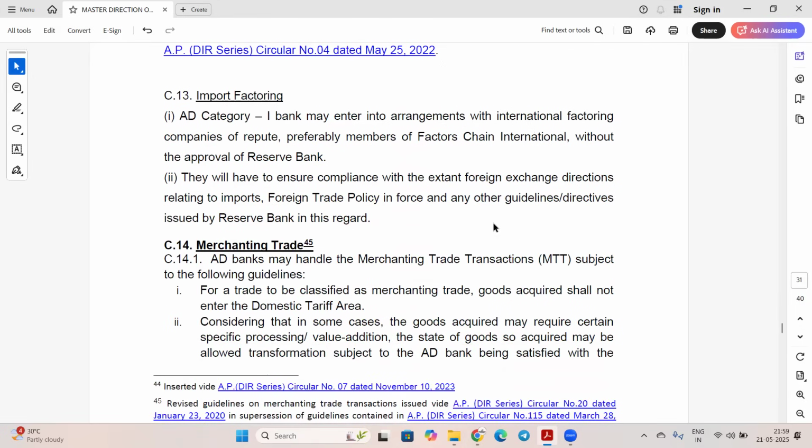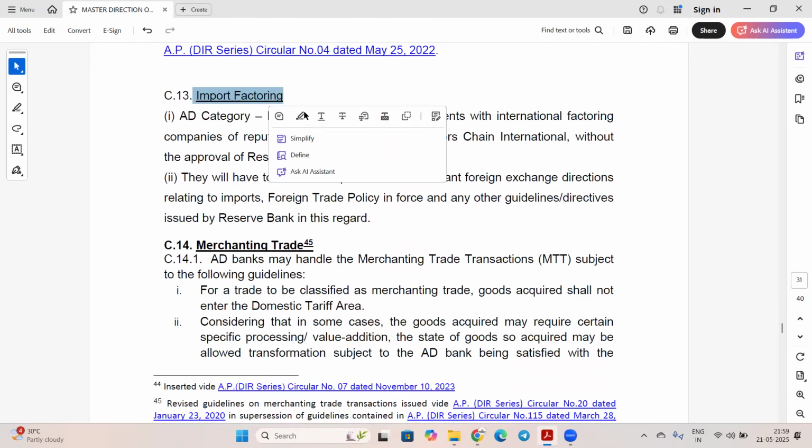Okay, this is important. Import of factoring. Bank may enter into arrangement with international factoring companies of repute, preferably members of Factors Chain International, without the approval of Reserve Bank. They will have to ensure compliance with extant guidelines for exchange control relating to import, FTP in force, and any other guidelines. So bank has to make the arrangement with these factoring companies.